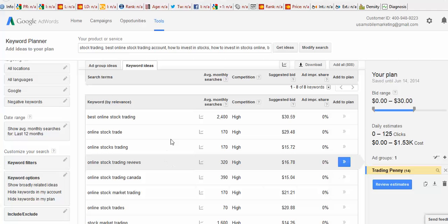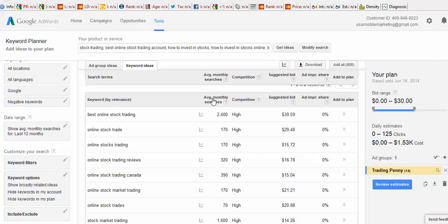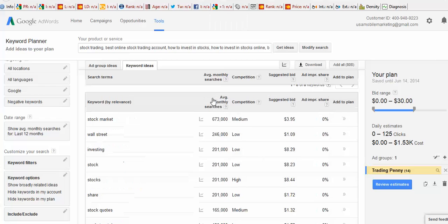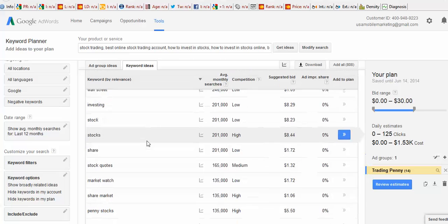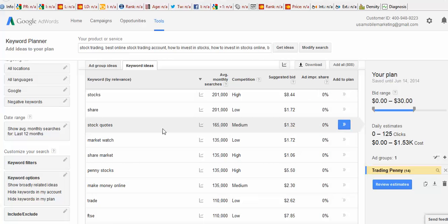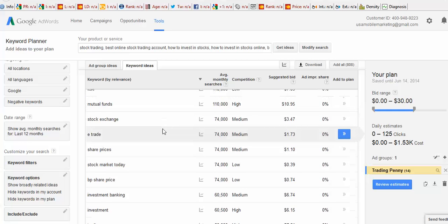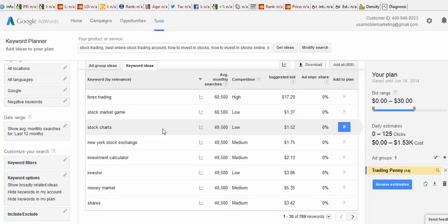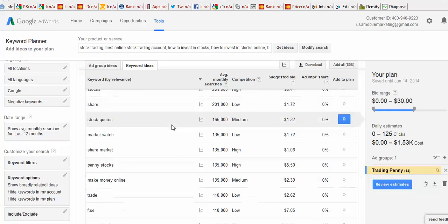Now, I'm going to do something here. I'm going to click here and go to average monthly searches. Now, stock market, there's 673,000 searches a month. Wall Street, 246,000. These are more informational searches, okay? If someone's looking for the stock market, they're just looking, where's the market at today. Okay? When you come on down, let's see what we have here, New York Stock Exchange, nothing really here, okay?